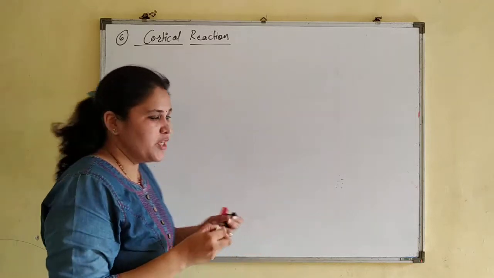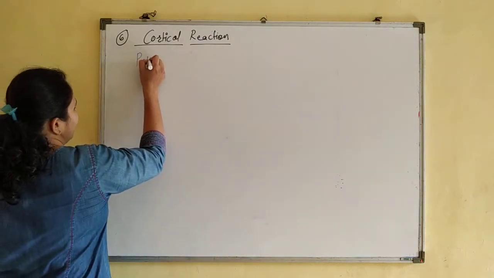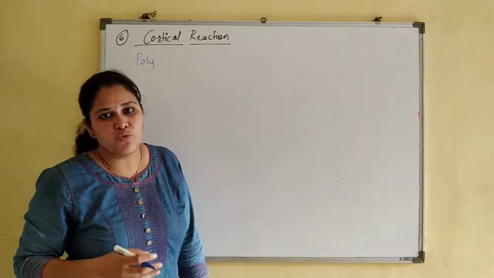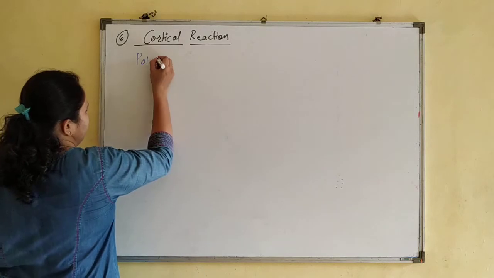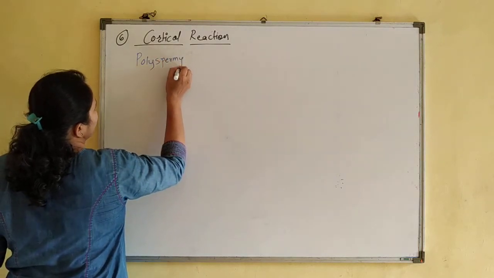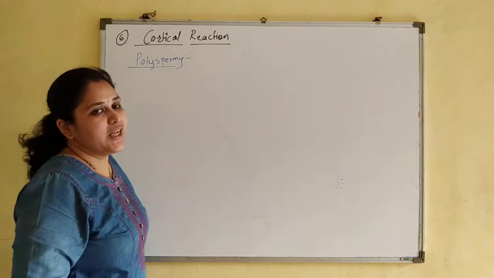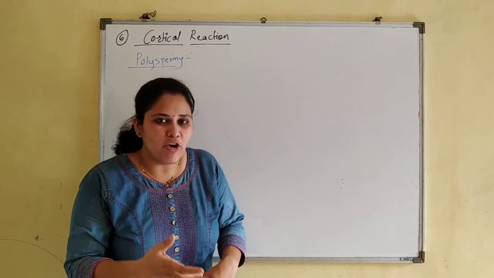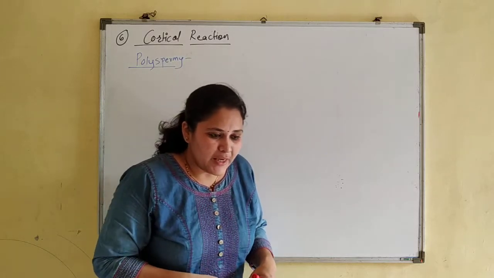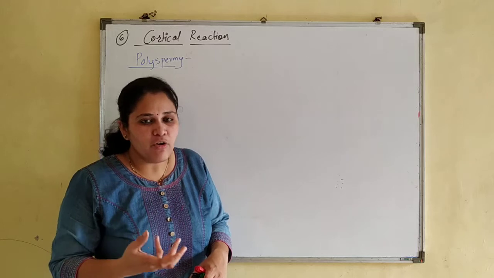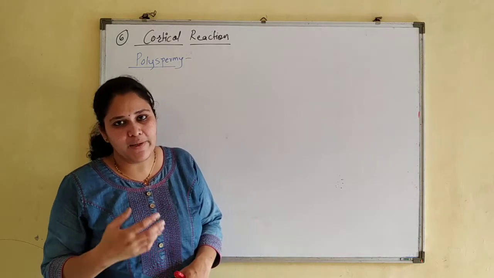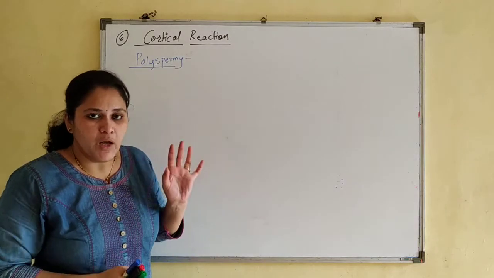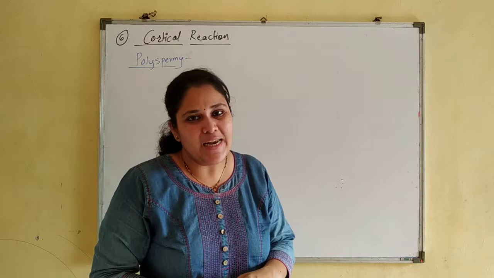First we will discuss what is polyspermy, and then we will see what are the different ways by which the secondary oocyte can prevent the polyspermy. So polyspermy means what? It is the fertilization of the secondary oocyte by more than one sperm, or entry of many sperm. It will not result in twins, because twins will form differently. So that part we'll see after the completion of this point.